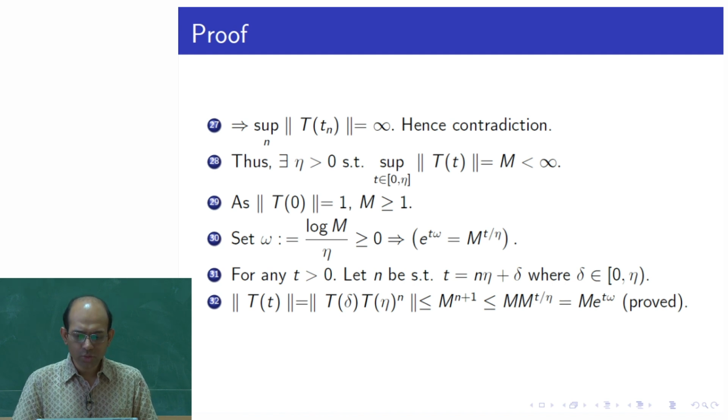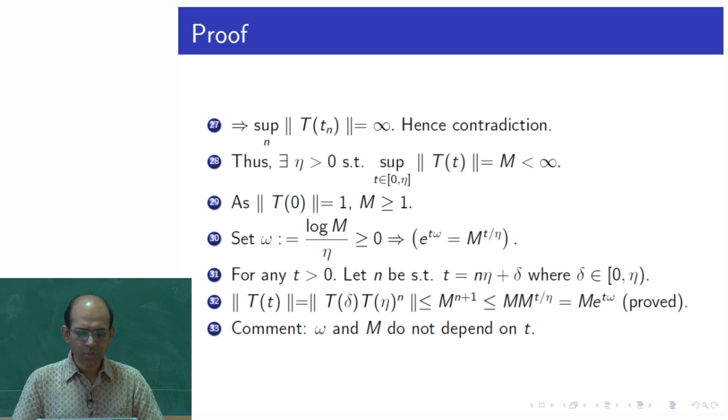Now we see that M to the power of t by eta is e to the power of t omega. So, we substitute that here. So, we get M times e to the power of t omega. So, the norm of T of t is less than or equal to M times e to the power t omega. So, that is the proof of this theorem.